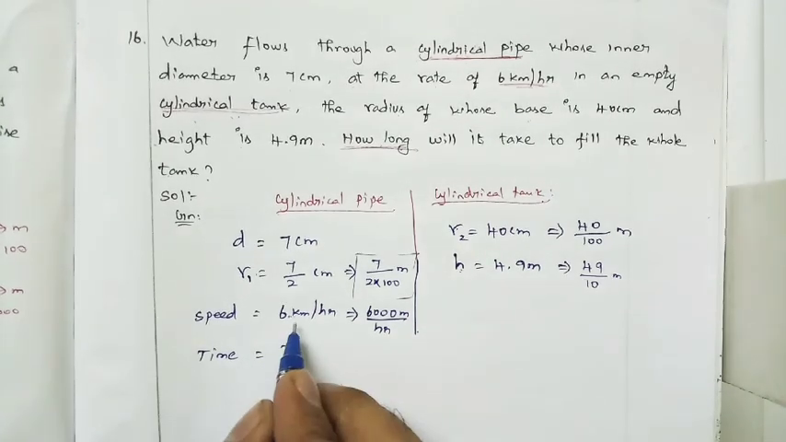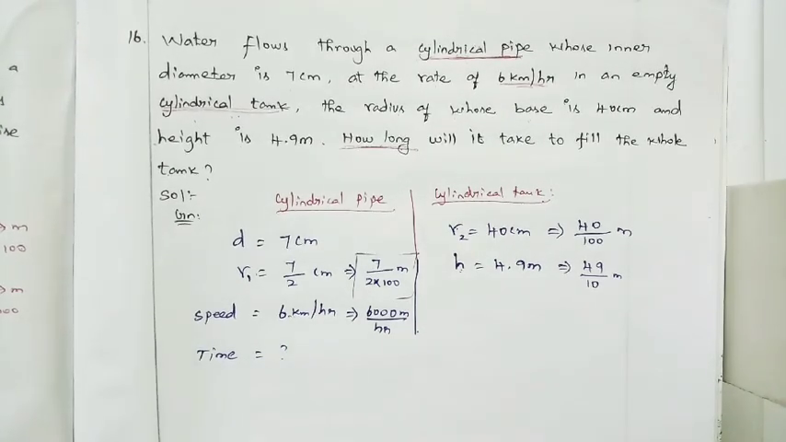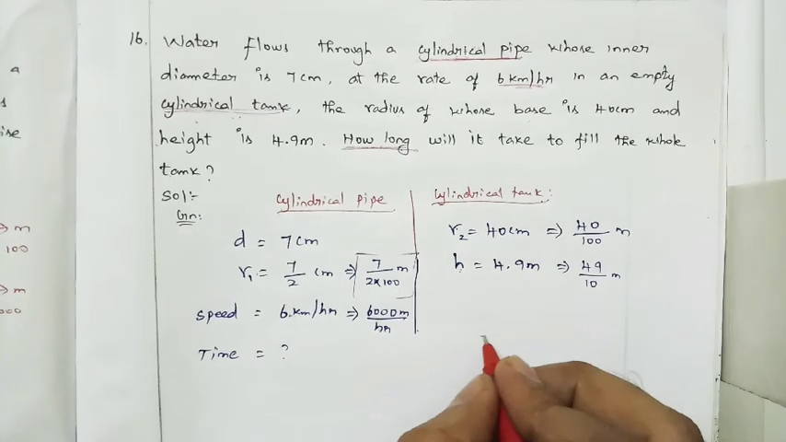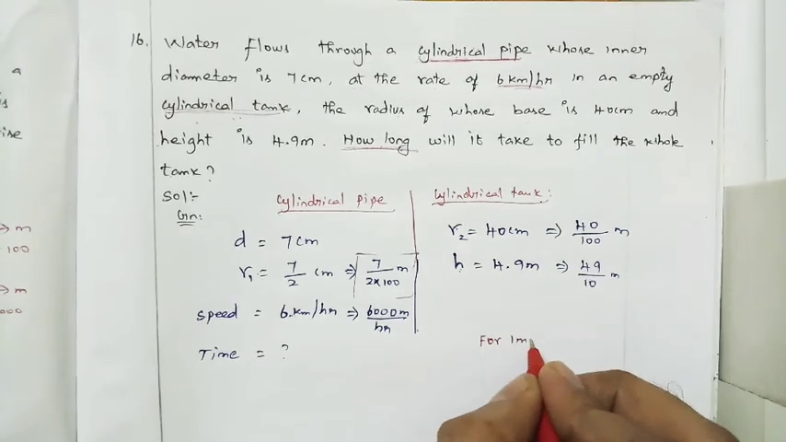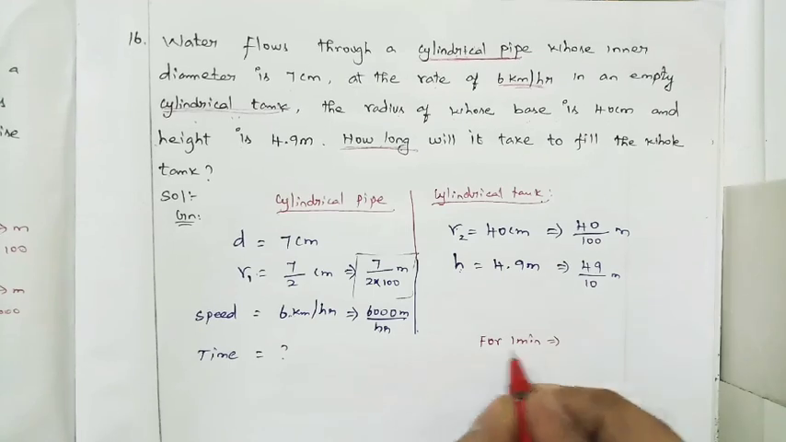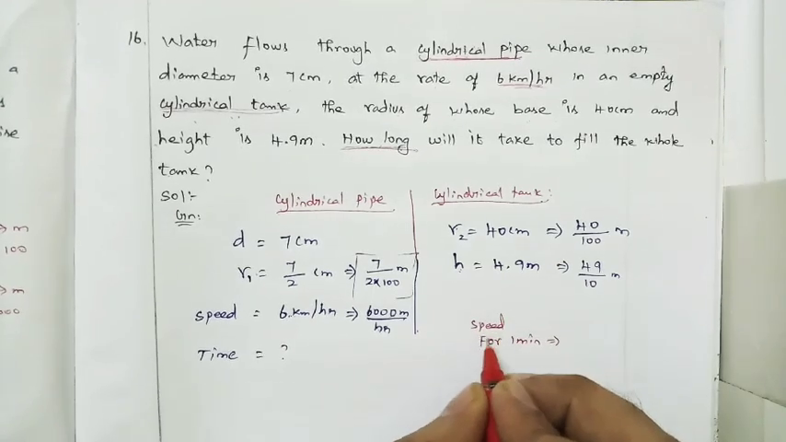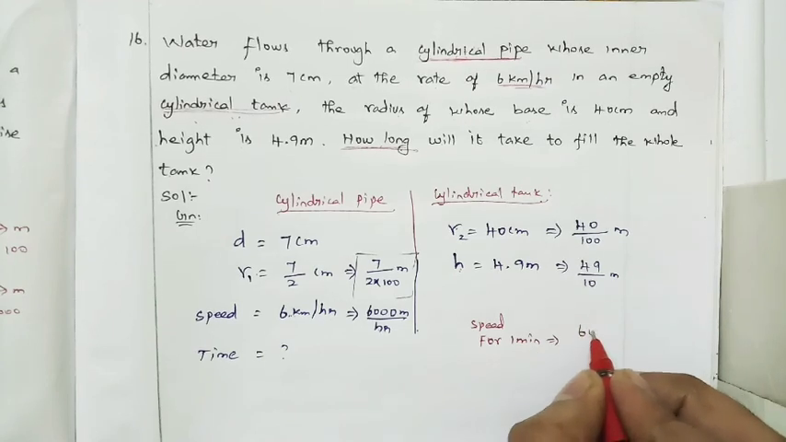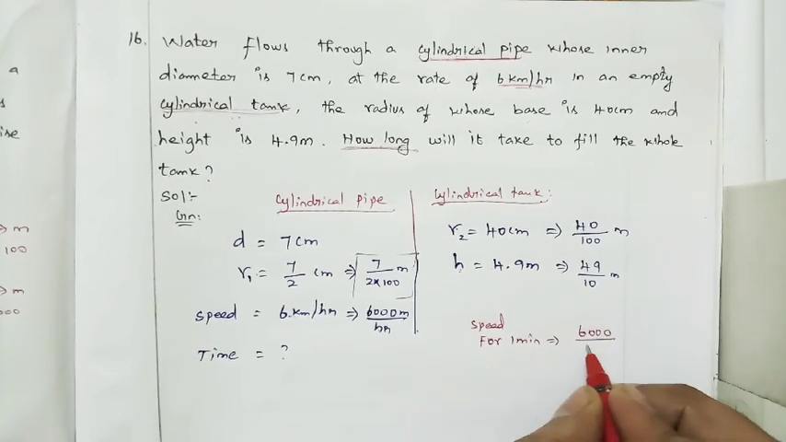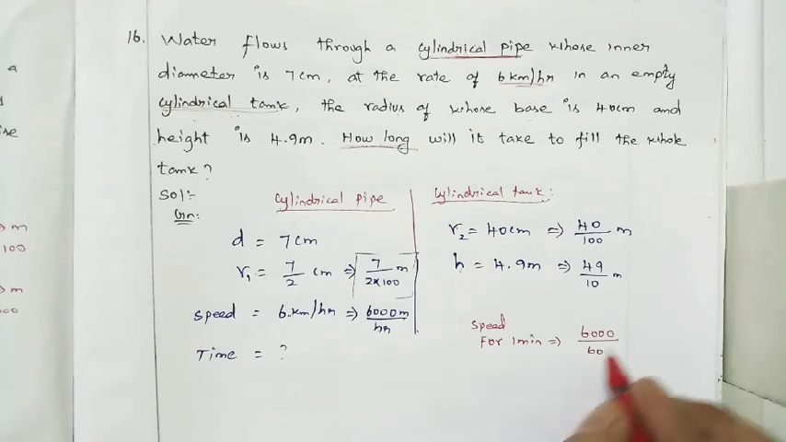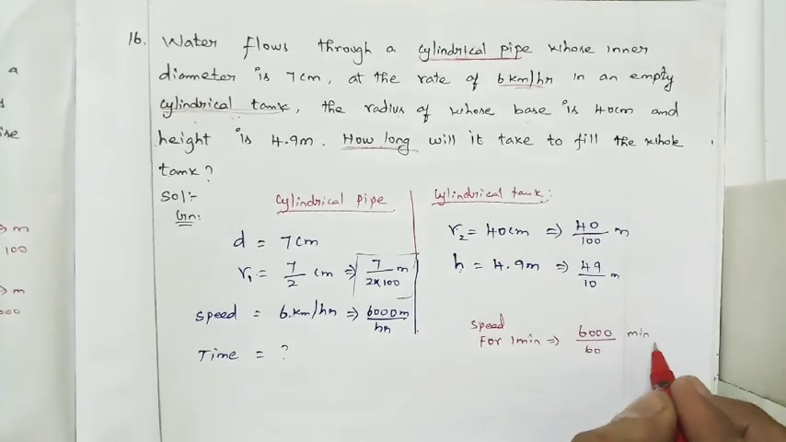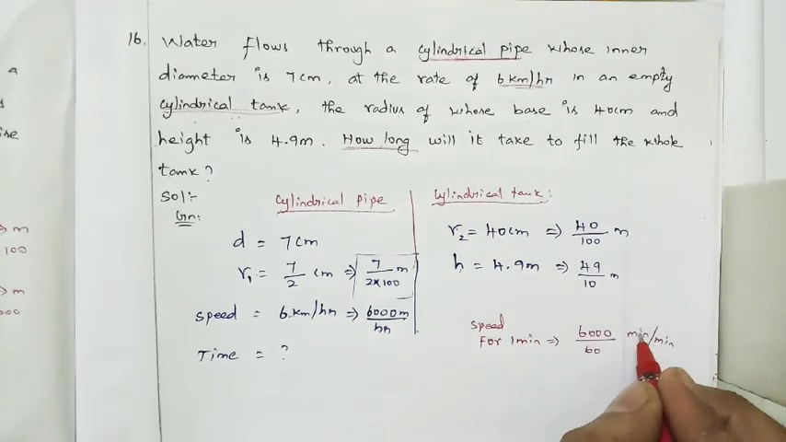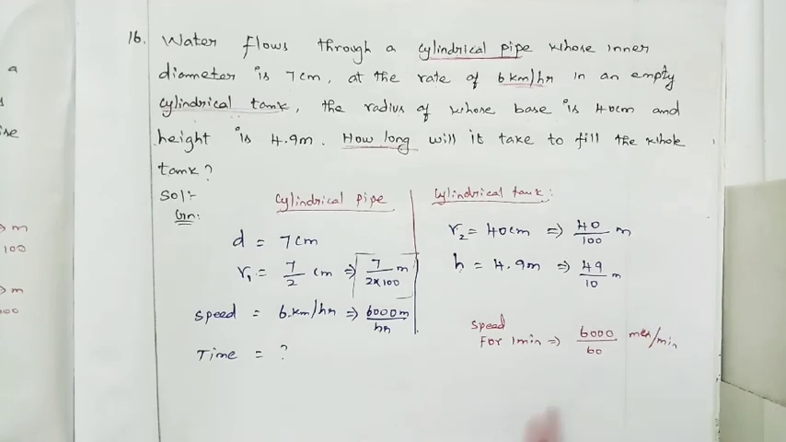So the speed is given for 1 hour. I'm just going to convert it for 1 minute. The speed of the water flow for 1 minute is nothing but 6,000 meter divided by 60. Now I am converting in terms of meter per minute.